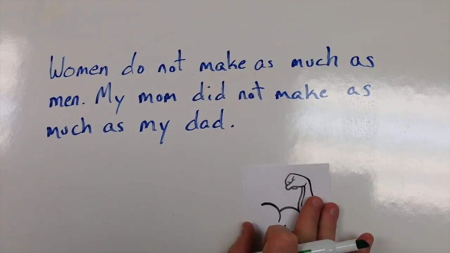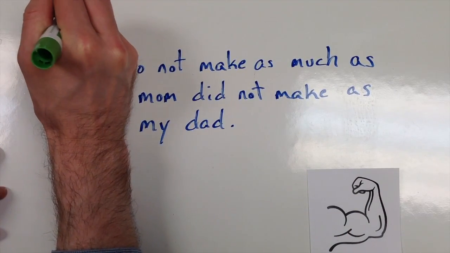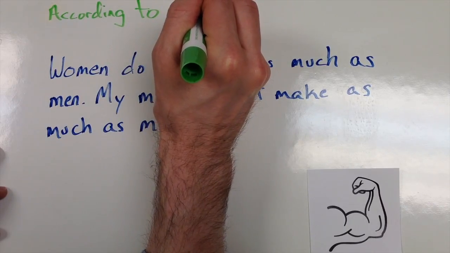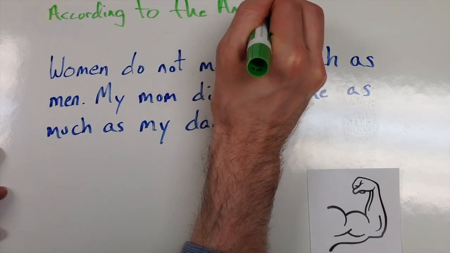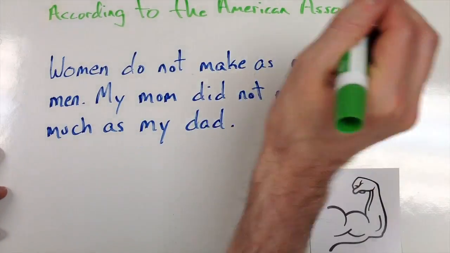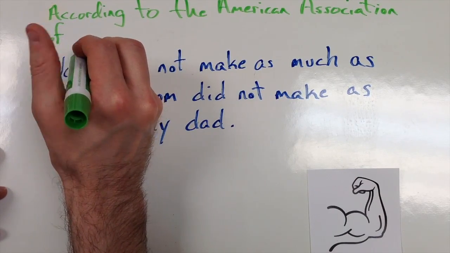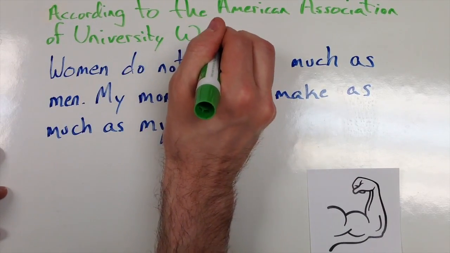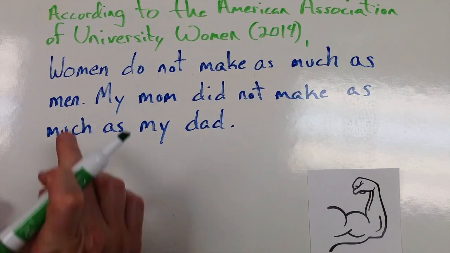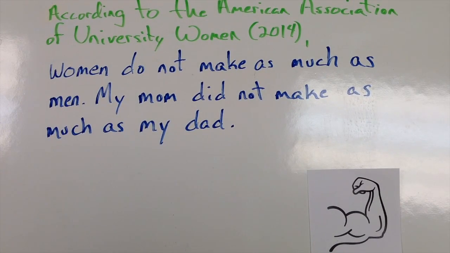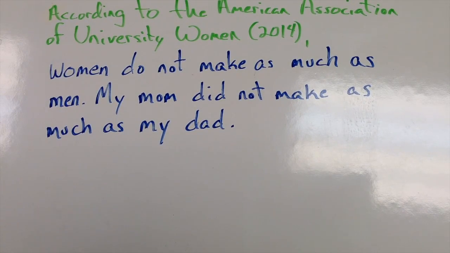Now let's go ahead and add that into our inference, and I'm just going to add that to the top and say that according to the American Association of University Women, and I'm going to put a date on there to cite it, and pretty much going to leave the rest because the inference still stands. Now notice with just this one thing how much better this inference is. We've got some authoritative source here that really backs up what that inference was. And this definitely adds a lot to our inference just because we've added this piece to it.